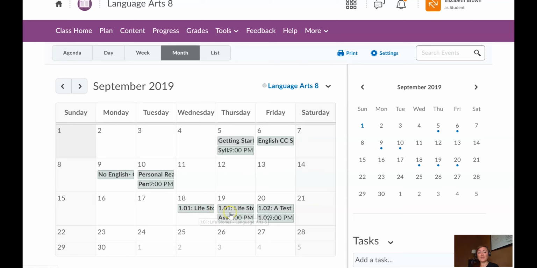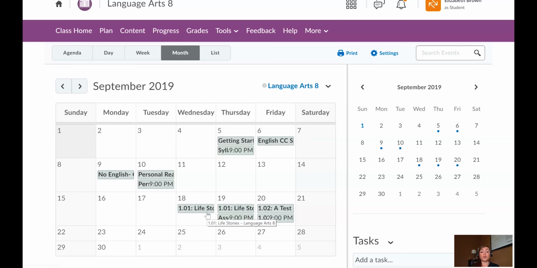But that lesson 1.01 actually covers 2 days, and I do that a lot because the K-12 lessons are long. So when I know that there is a really hard lesson, or it's got a couple of different assignments, or it's got a couple of different activities, or maybe we have CC sessions that are going to take some of your time, I will break up some of the lessons into 2-day lessons.